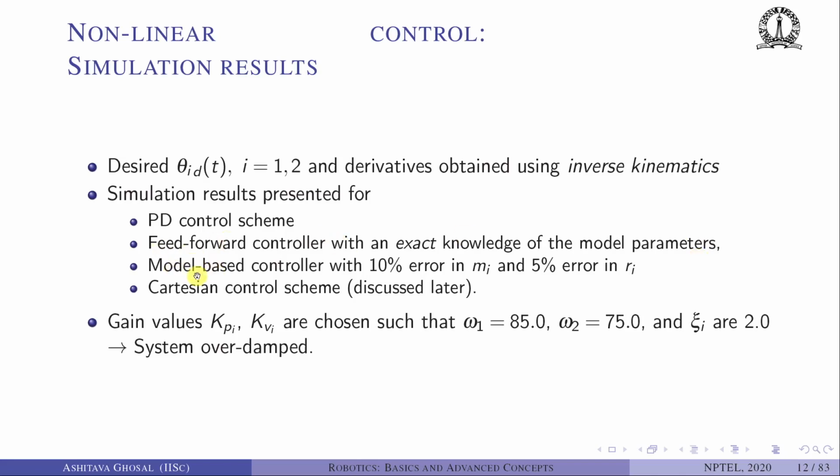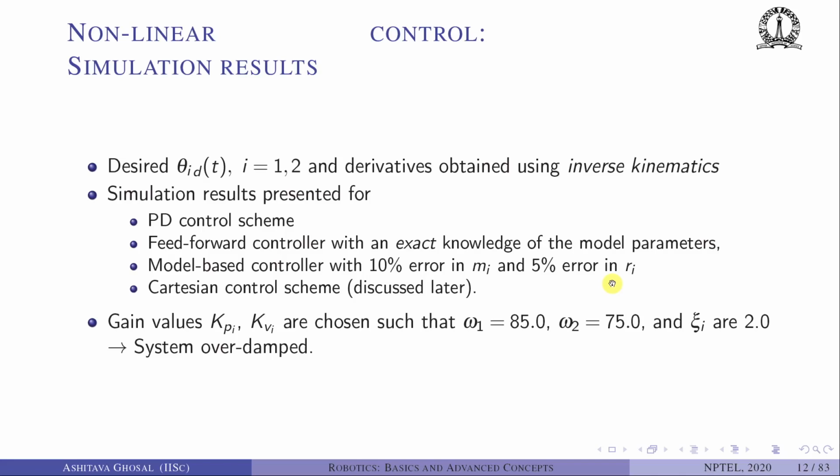I will also show you some results for a model-based controller with 10% error in mass and 5% error in location of the CG. So we do not know the masses of the links and inertias exactly. Let's assume there is a 10% error and a 5% error in the location of the CG.